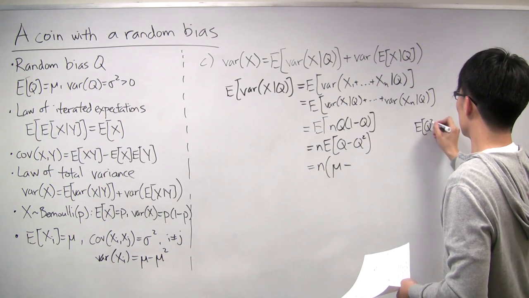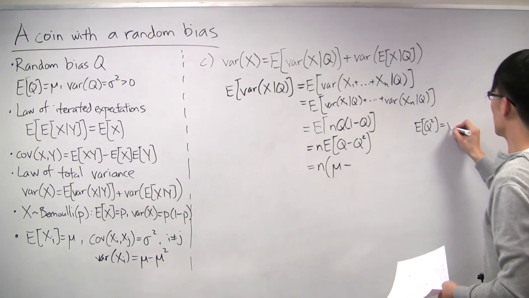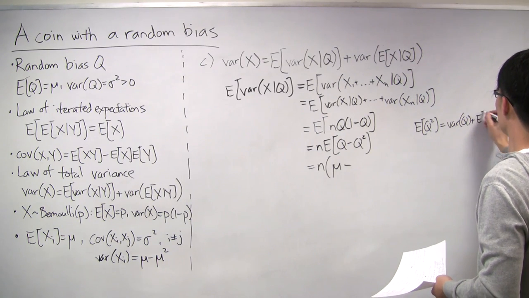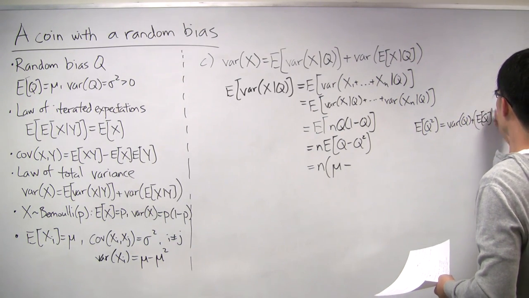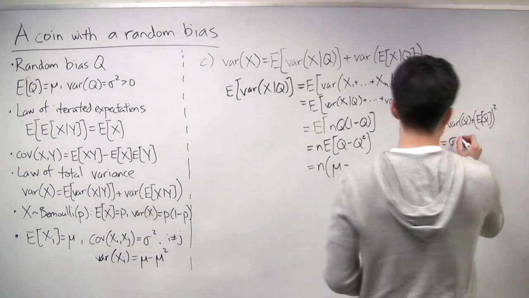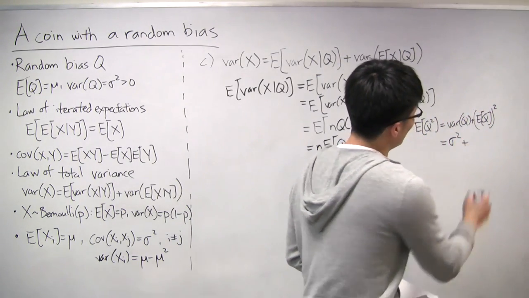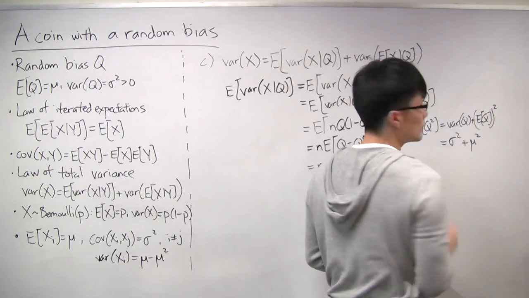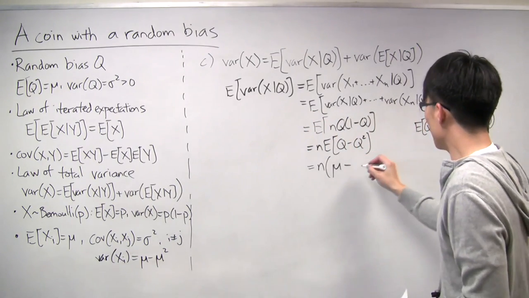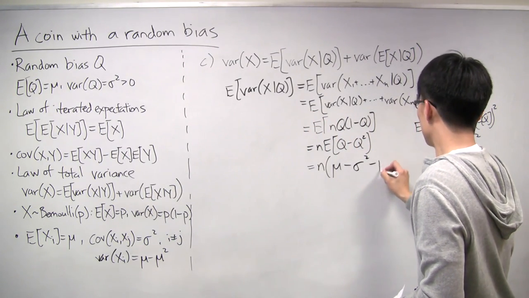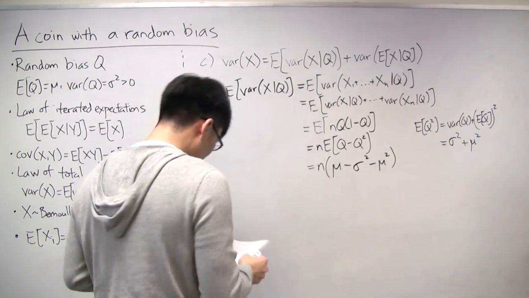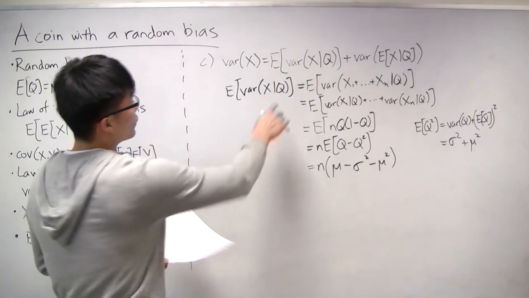Expectation of q squared is the variance of q plus the expectation of q quantity squared. Right? So that's just sigma squared plus mu squared. And so this is just going to be then mu minus sigma squared minus mu squared. All right, so that's the first term.